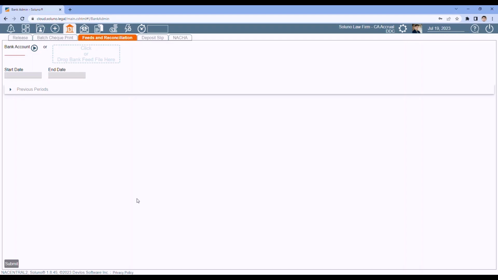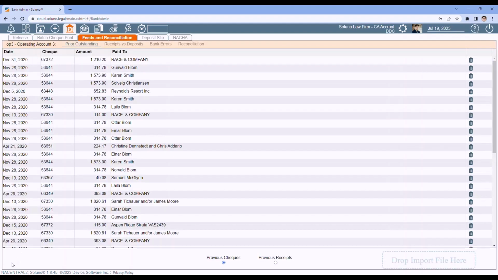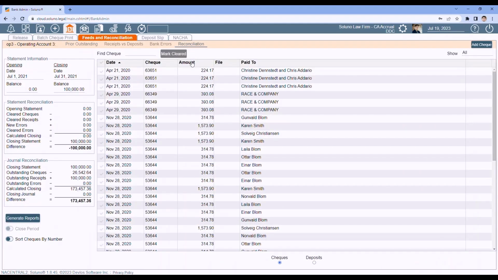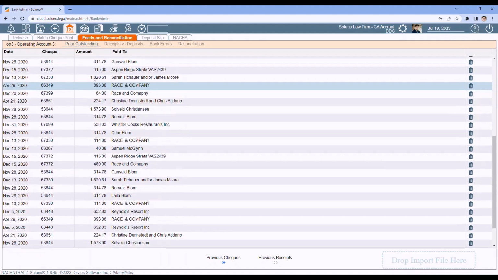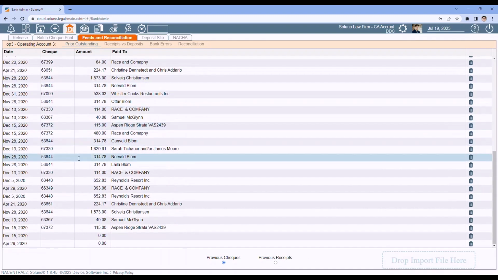Now, as I said, there's a couple troubleshooting tips I want to give you to help you with your first bank rec. So for example, let me go to operating 3. I don't think I've done a bank rec here yet. I have not. So I'm going to submit, go to reconciliation. Remember, if these numbers don't match, they're not going to reconcile. One of the things that causes these numbers not to match is if you're missing prior outstanding items. So make sure you've entered all your prior outstanding items so that this will actually go ahead and allow you to reconcile.